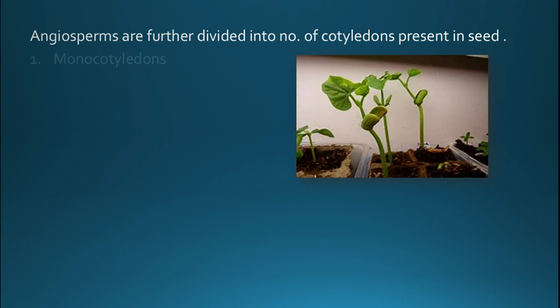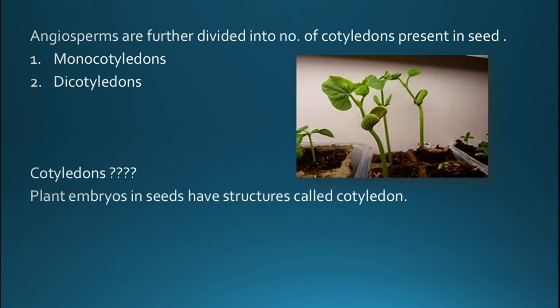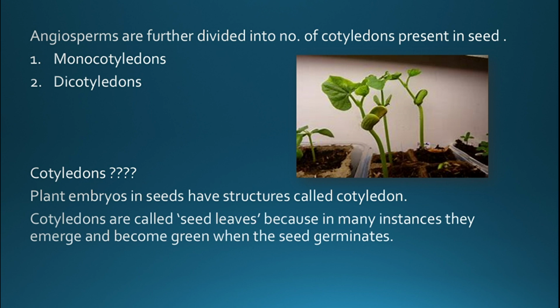Now what are cotyledons? Plant embryos and seeds have structures that are called cotyledons. Cotyledons are the seed leaves because in many instances they emerge and become green when the seed germinates. The cotyledons represent a bit of the pre-designed plant in the seed.